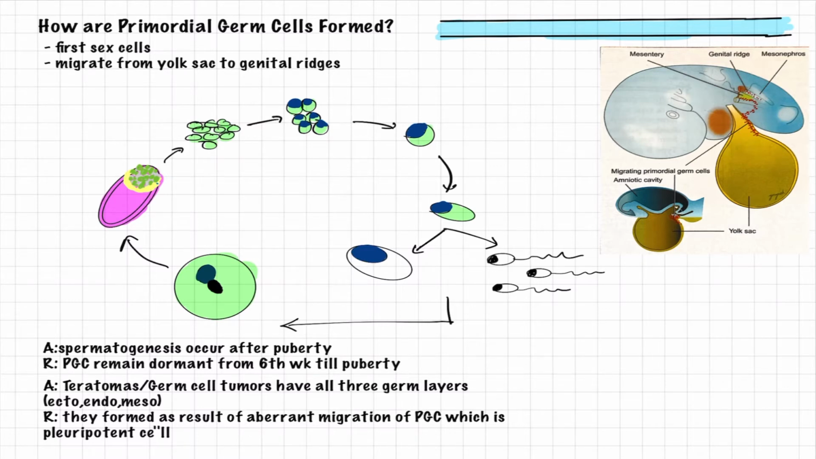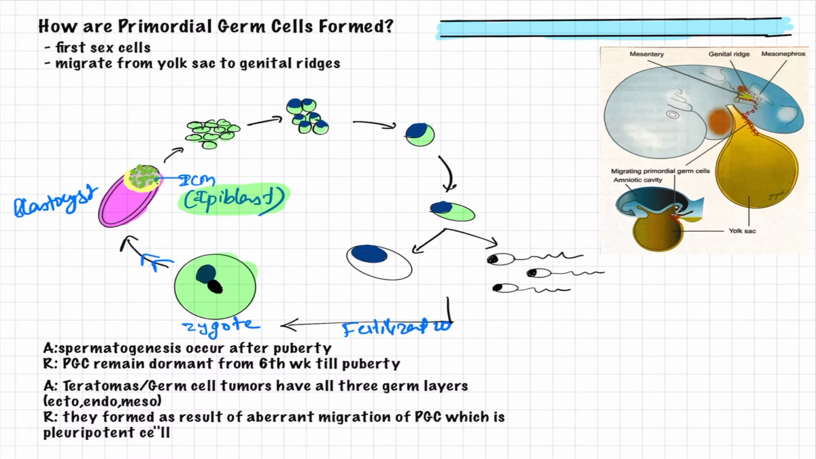If you see the image here, this is the zygote, my dear friends. As we know, the zygote is the product of fertilization. So let us move forward. This zygote undergoes many divisions and forms the blastocyst, and this blastocyst has an inner cell mass, and in the inner cell mass it has the epiblast. What you have to remember here is that this epiblast is the precursor of the primordial germ cells.